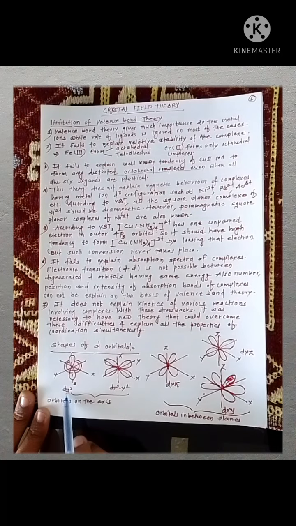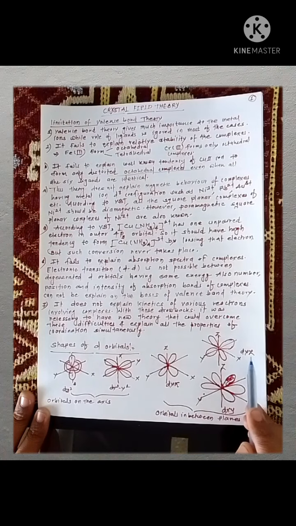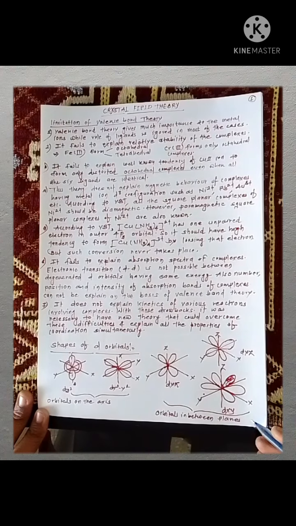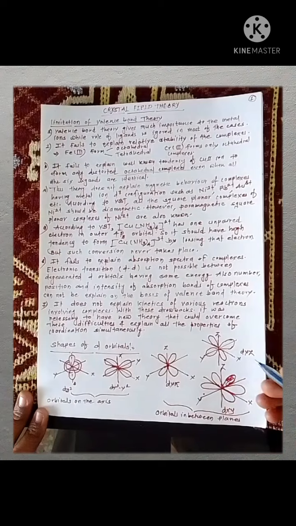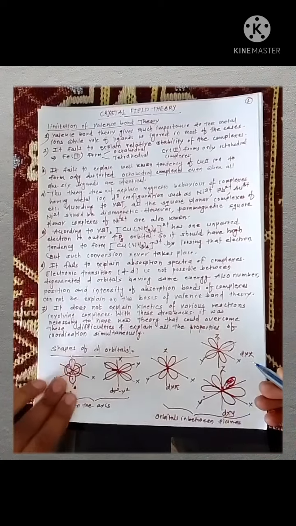These two orbitals, that is dz square and dx square minus y square, are on the axis, while these three orbitals, dyz, dxz and dxy, are in-plane orbitals, that is, they are not present on the axis, they are in between the axes.